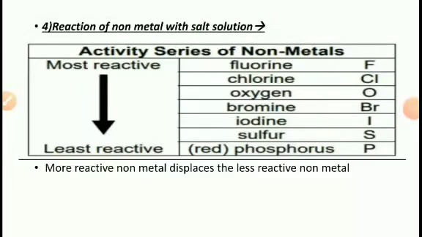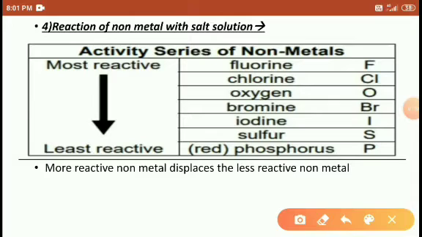So next, students, the fourth property, reaction of non-metal with salt solution. I will explain one table here. In this table, the most reactive non-metals are mentioned: fluorine, chlorine, oxygen, bromine, iodine, sulfur, phosphorus. A few non-metals are mentioned here in this table. So what does that mean?